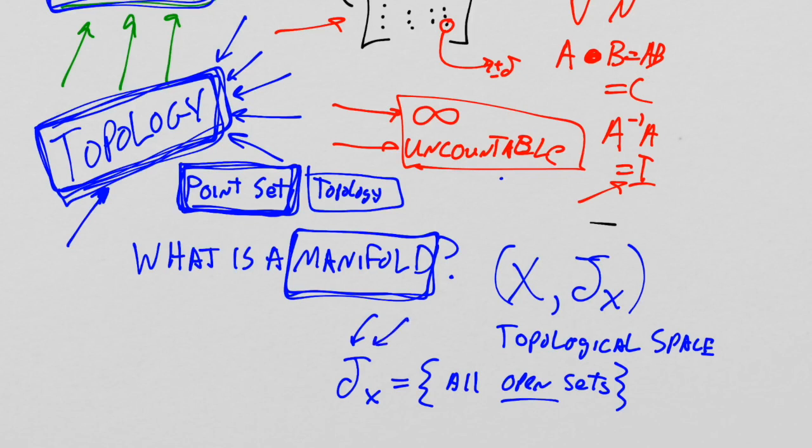The topology is the collection of all open sets. And of course, in order for this to all make sense, there has to be some relationship between the open sets. And that is that infinite unions of open sets are open, finite intersections of open sets are open, the set itself is a member of the topology, and the null set is a member of the topology, right? So all those rules, which we're not going to go into here, define what a topological space is.